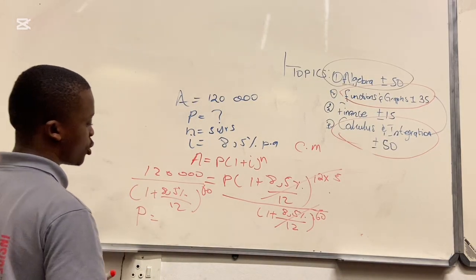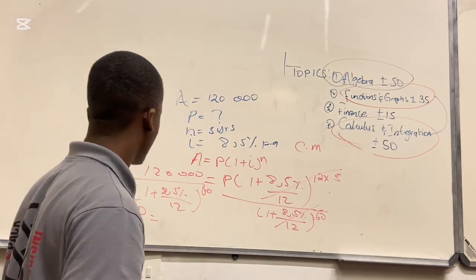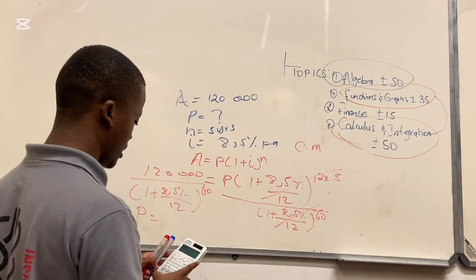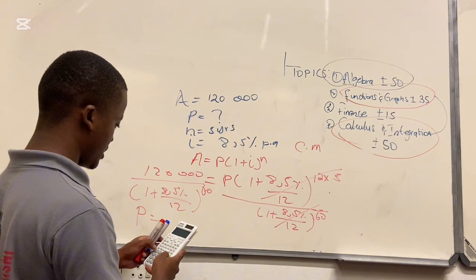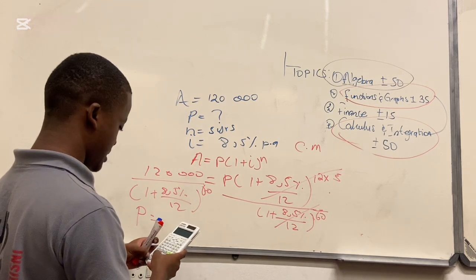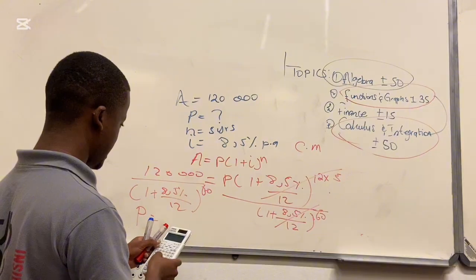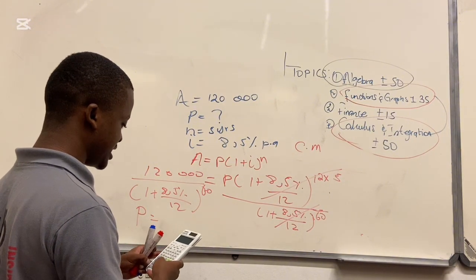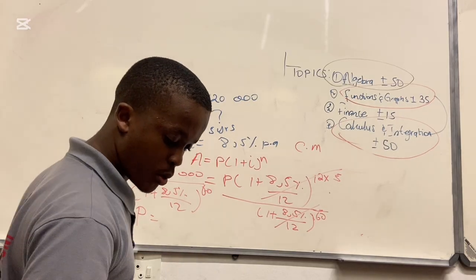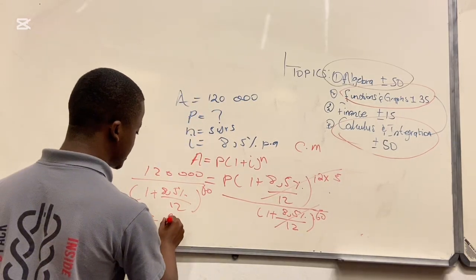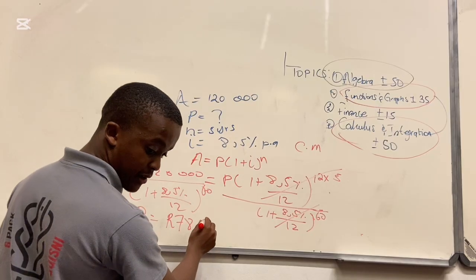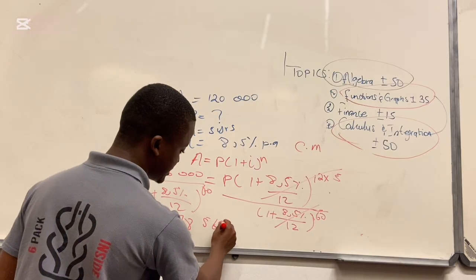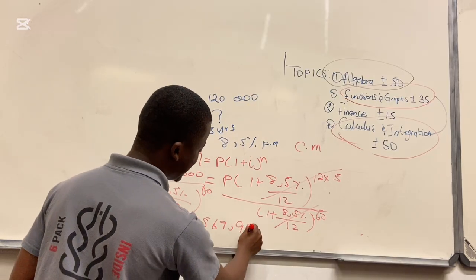You punch this into your calculator, and what do you get? I hope you are punching there. This is 1 plus 8.5% divided by 12, to the power of 60. What do we get there? We get 78,569.99.